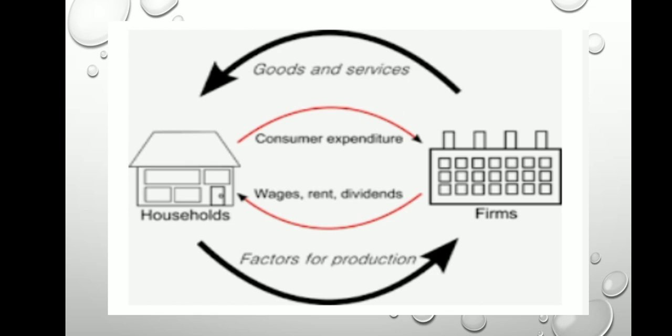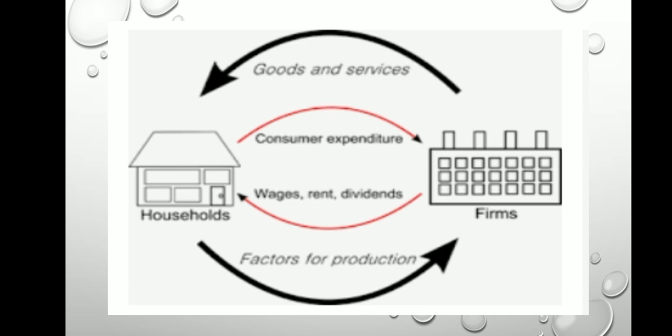Now factor services flow from household to the producer sector. Then factor payments are made from producer to the household in the form of rent, wage, dividend and interest.